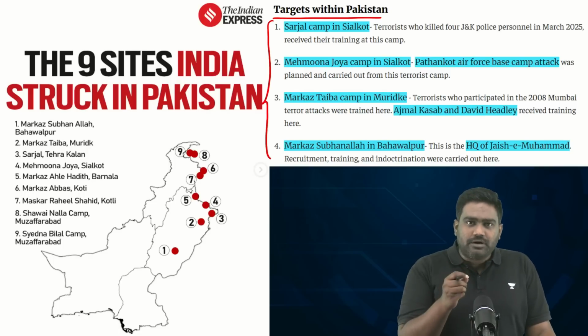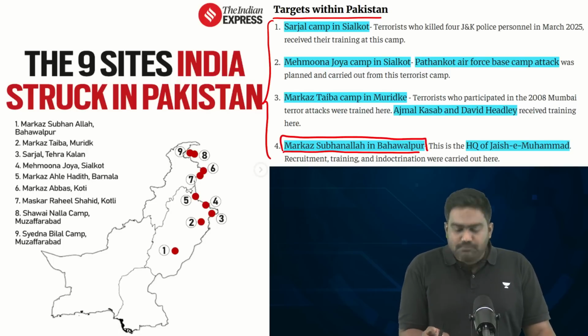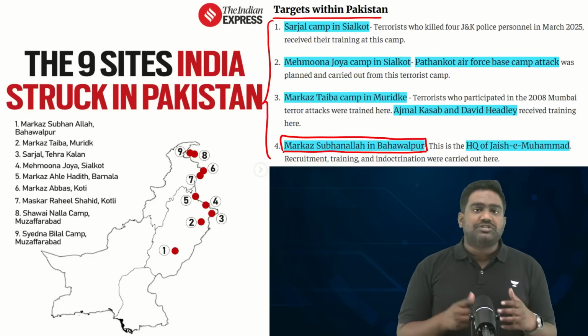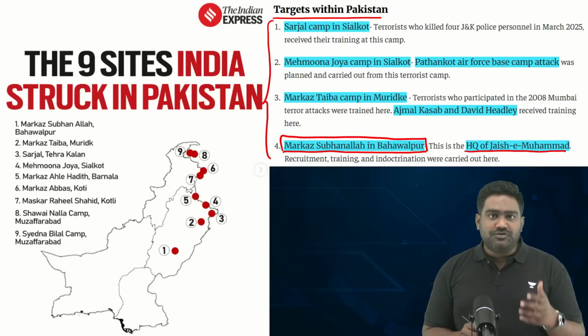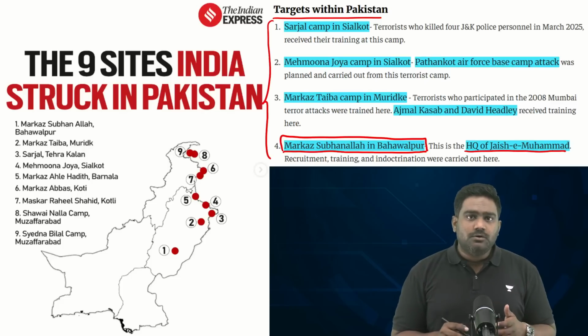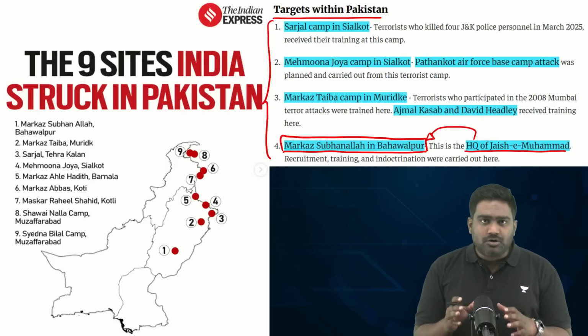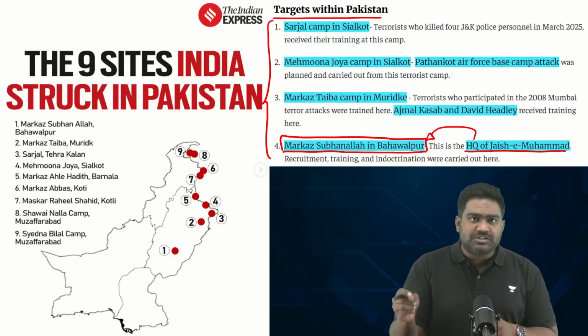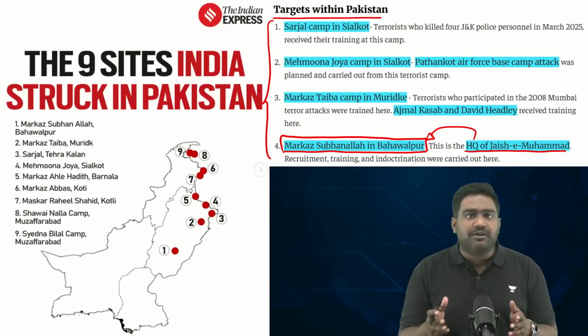The most important hit has been against the Markaz Subhanallah Mosque in Bahawalpur, which is considered to be the headquarters of Jaish-e-Mohammed. The founder of Jaish-e-Mohammed, Masood Azhar, who is one of India's most wanted terrorists, considers this to be his home base. In fact, according to reports, Masood Azhar has lost some of his family members in this attack, and he has not even expressed any regret.